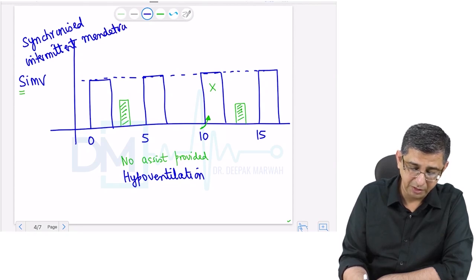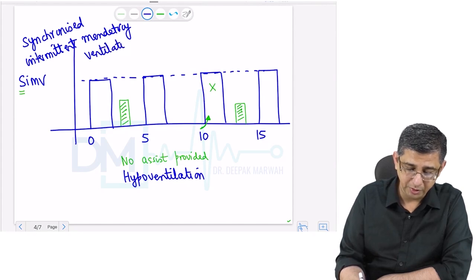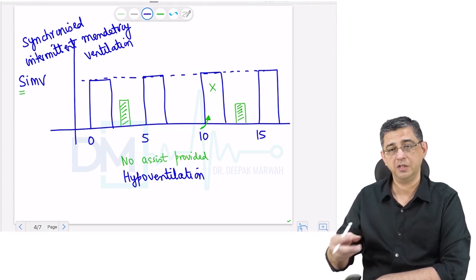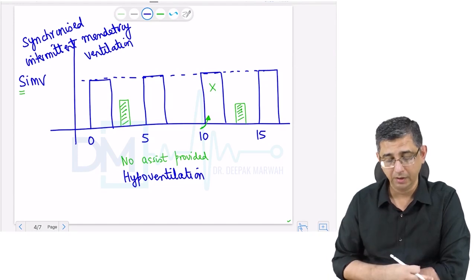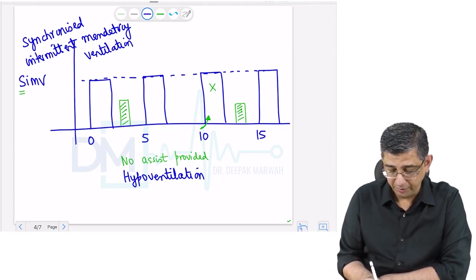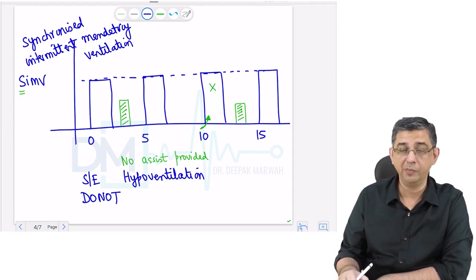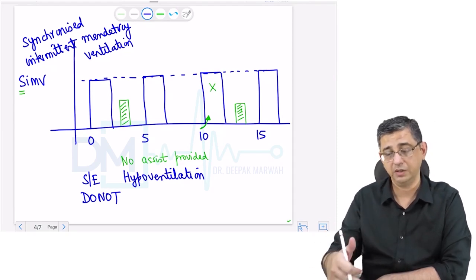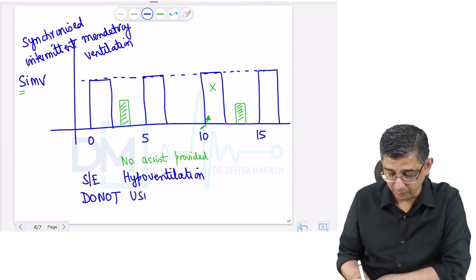Mandatory means that, like I was saying, we are providing a guaranteed minute volume to the person, like an ICICI Bank guaranteed plan: this much you will get, and additional if you can get, well, great. The side effect of this is hypoventilation. As I said, the ventilator effort can be inhibited if the person's breath occurs at the same time when the ventilator breath is occurring. So do not use if the person is having tachypnea.